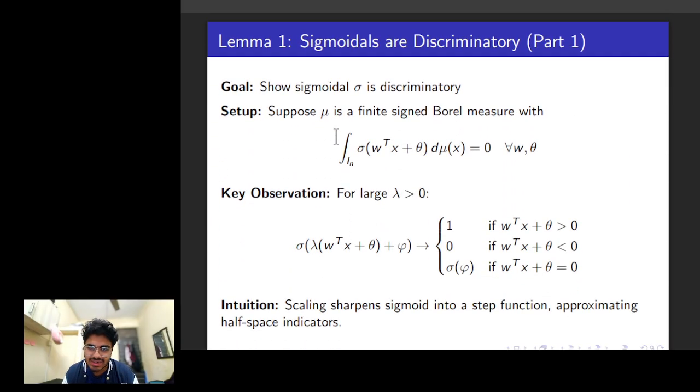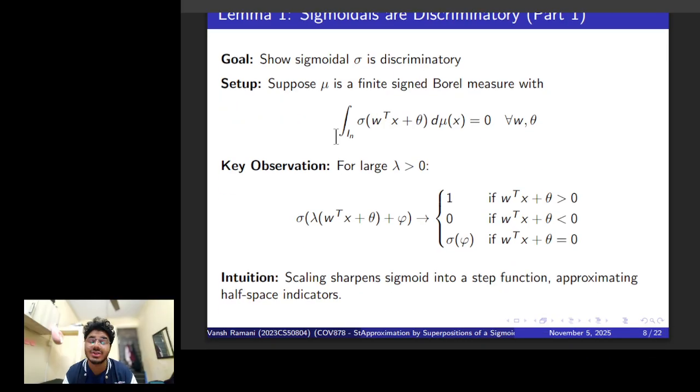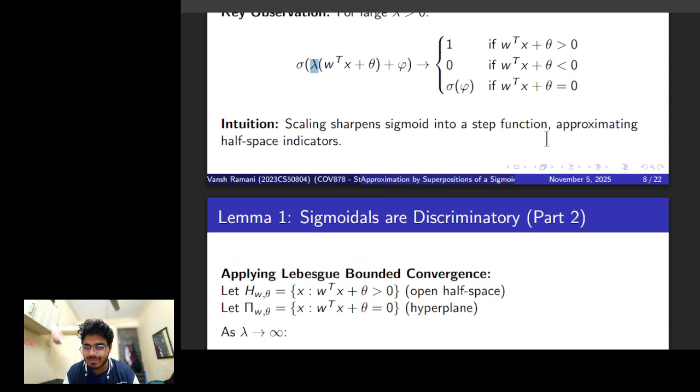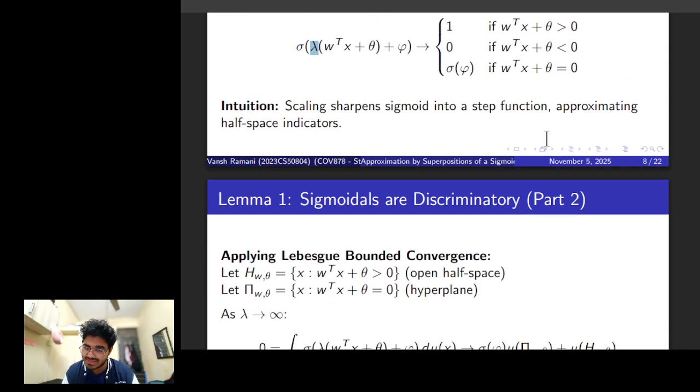So I first show that sigmoidal is discriminatory, so that's my goal. For that I define this mu. I say that the integral with respect to mu is nothing but zero, and if this is true, then it will remain true if I take this lambda arbitrarily large. And this was helping us approximate some half space indicators.